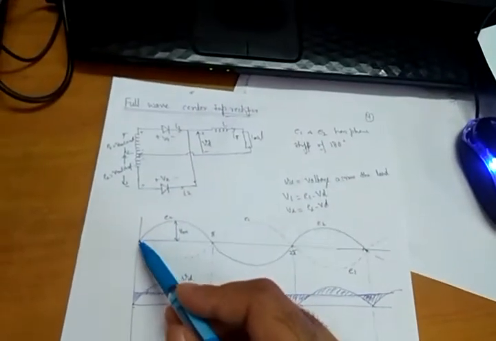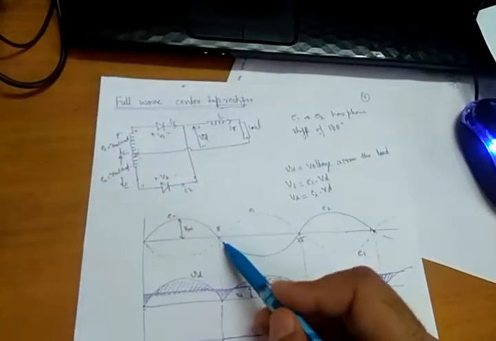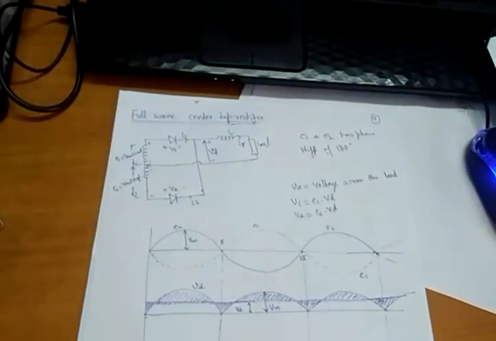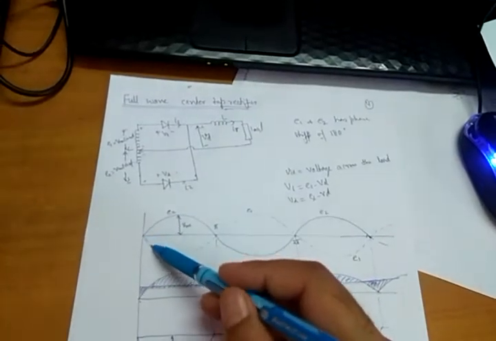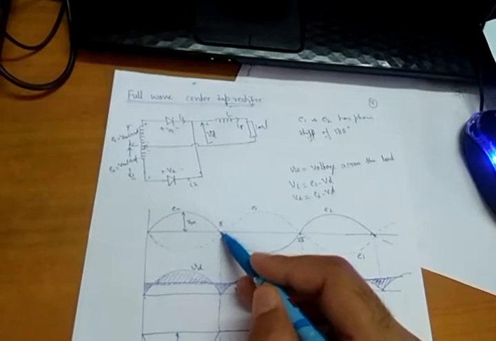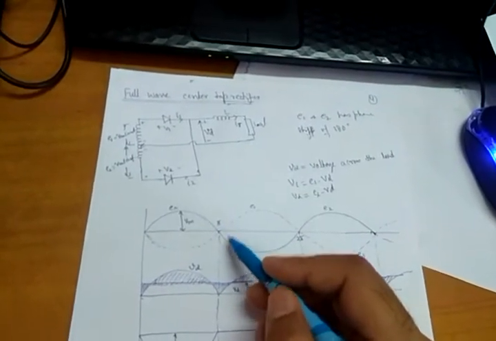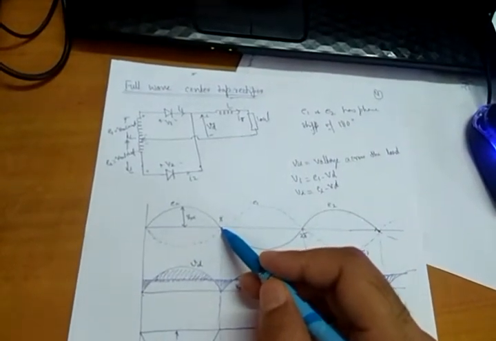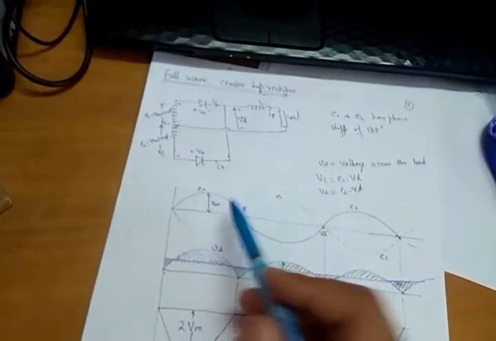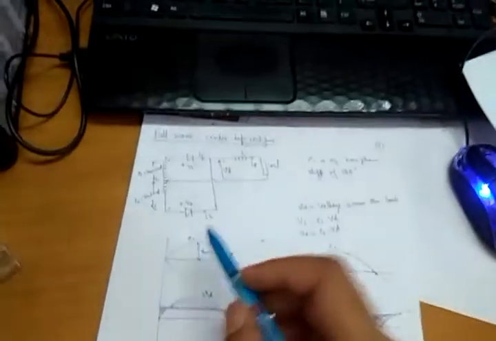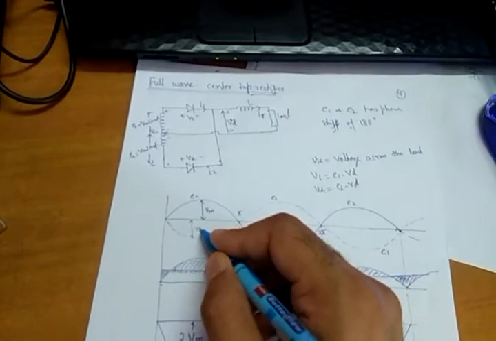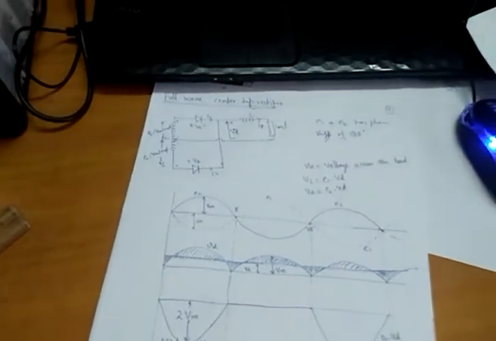So if this is the E2 curve, the solid line, what will be the E1 curve? It will be 180 degree out of phase. This means that when E2 is 0 and enters the negative region, at that time E1 enters the positive and becomes positive. So the solid line is E2 and the dotted line is E1. This is Vm, and this is also Vm, but in the negative direction.